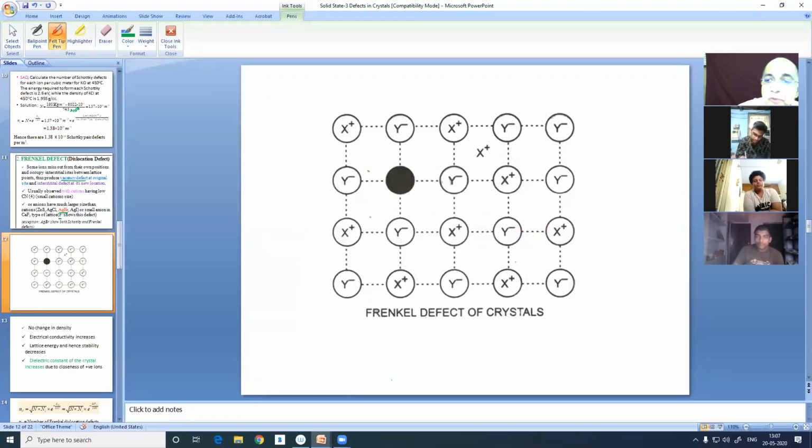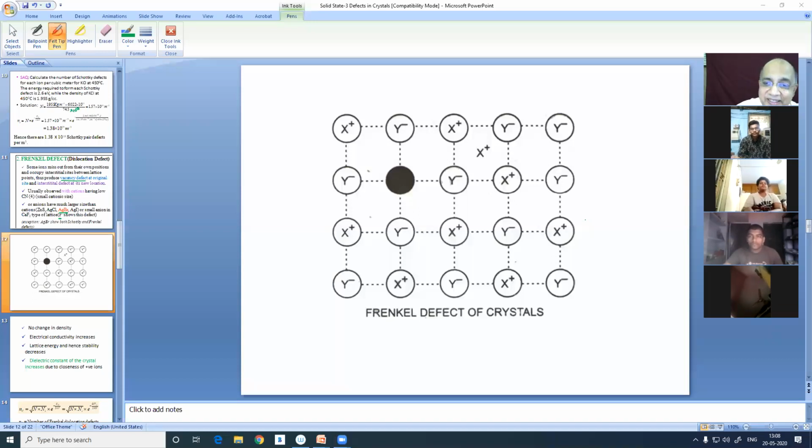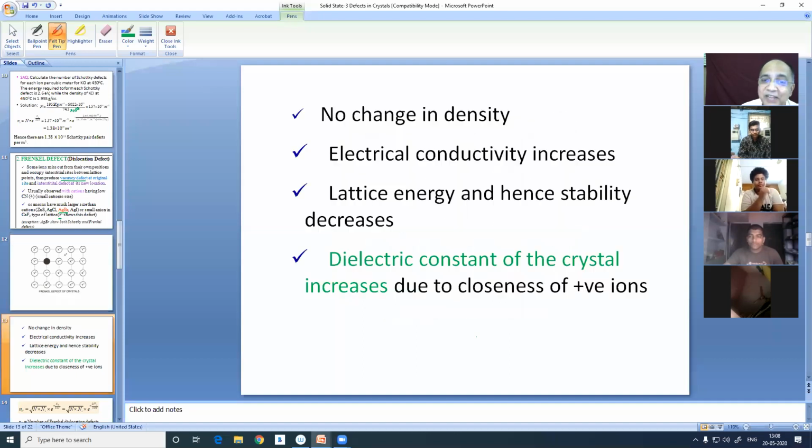Now we have also, have we drawn this diagram? Have we done the diagram where an ion is dislocated to another forbidden position? Yes, we have also written, oh yes, I think I am wasting time.